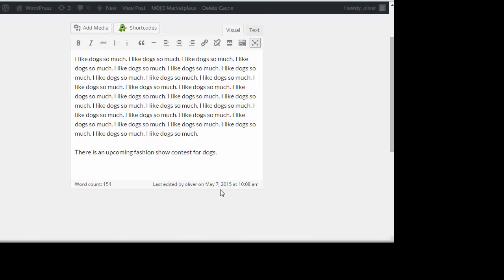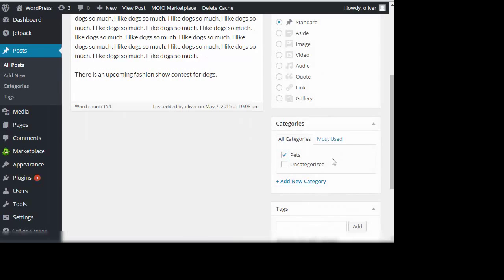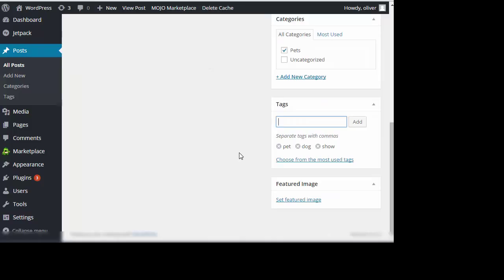Okay, let's just leave it as is. There is an upcoming fashion show contest for dogs. Alright, so now let's go to the tags part again. We can use pet because the article is still talking about pets, or of course, dogs as pets. It's still related. Dogs. And now, show or fashion show.